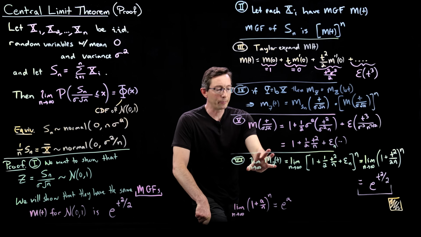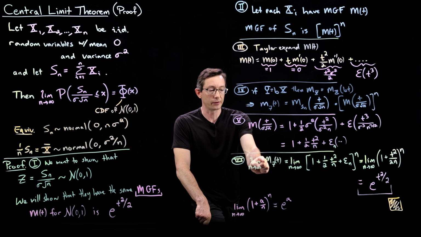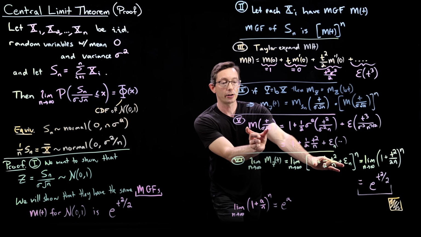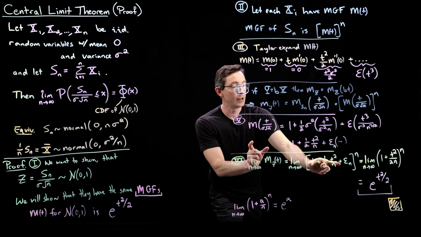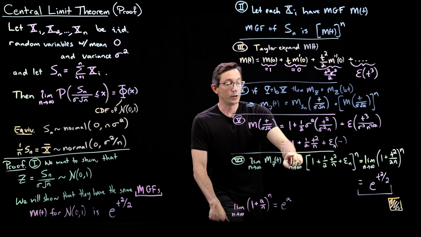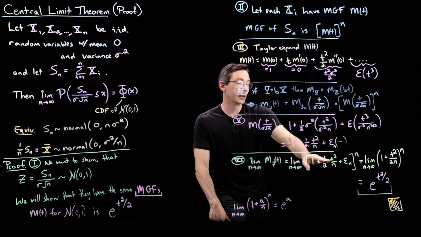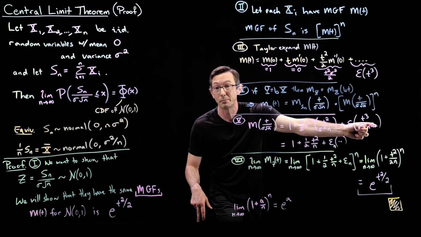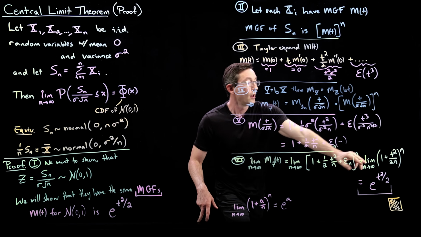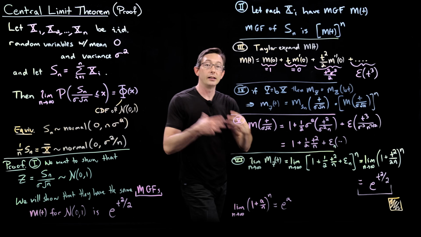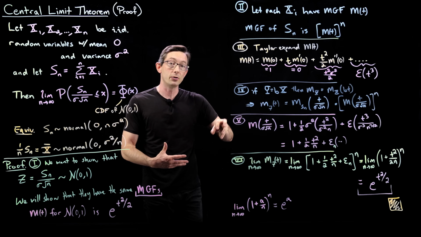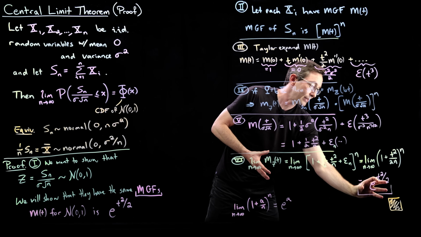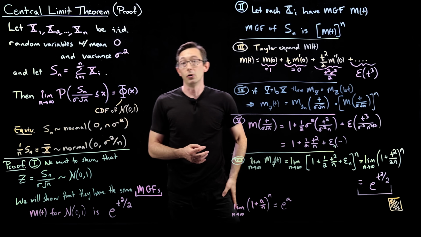Finally, we plug all of this into our expression for the moment generating function of z, which is the moment generating function of each little element to the power n. We take the limit as n goes to infinity, and we have convinced ourselves that this epsilon goes to 0 very, very fast because it has big powers of n in the denominator. And we're left with the limit as n goes to infinity of 1 plus t squared over 2n, all of that to the power n, which is the exponential e to the t squared over 2.